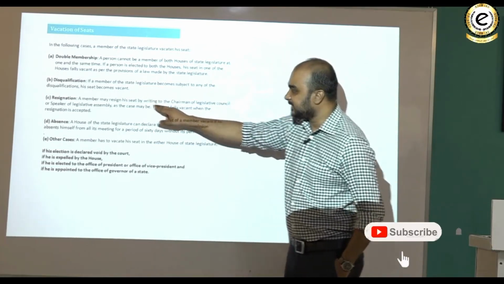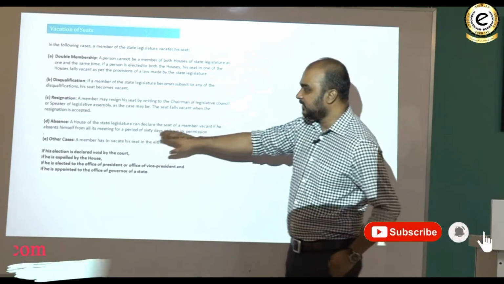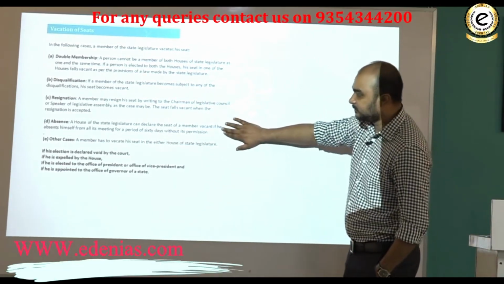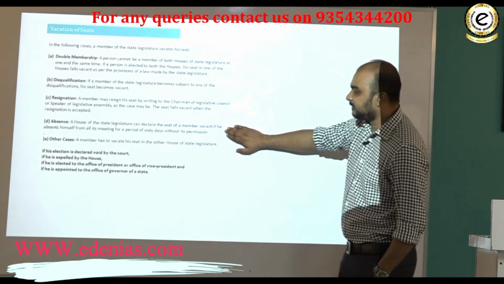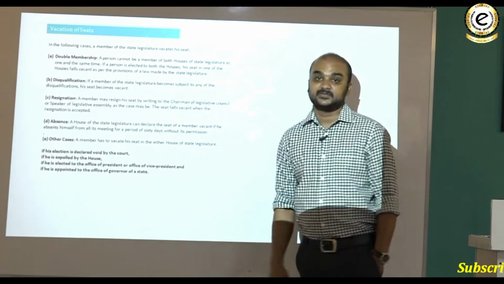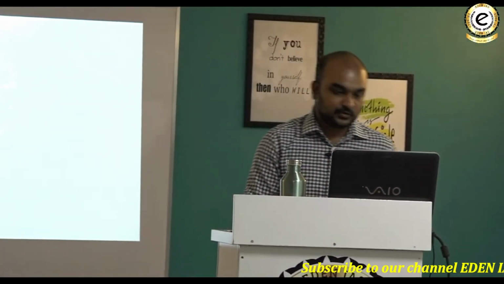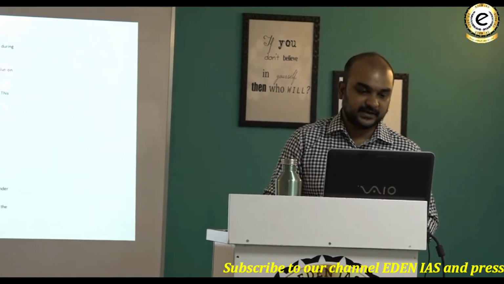Resignation: the member can resign his seat by writing to the Chairman in the Legislative Council, or the Speaker in the Legislative Assembly, as the case might be. Absence: the state legislature can declare the seat of the member vacant if he absents himself from all meetings for a period of 60 days without permission. That means if you have not come for 2 months, then obviously your membership, your seat falls vacant.